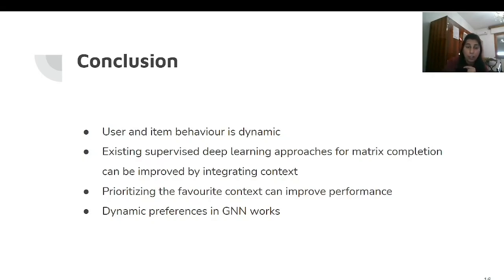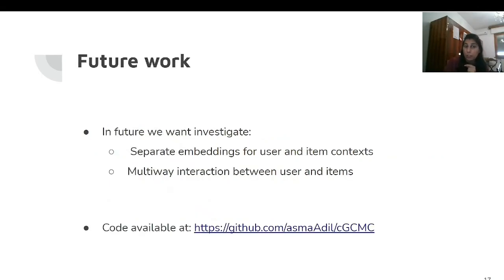In this work, we have accumulated the context information, but in future we want to investigate what if we have a separate embedding for the user and the item context, and what if we allow the user and item to interact multiple times with each other with different contexts. So we want to have this kind of investigation. We will definitely go into details in our future work to investigate these things.